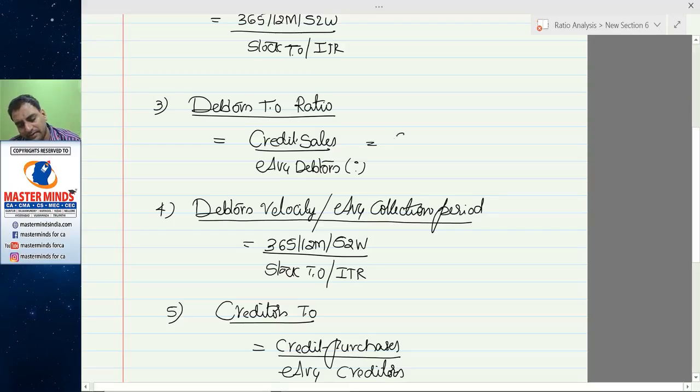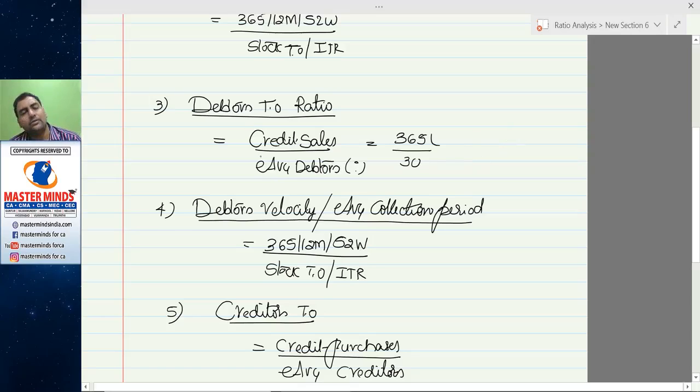So credit sales 365 lakhs divided by 30 lakhs, 12.17 times. So the debtors turnover ratio reveals that you made credit sales 12.17 times. In other words, in a year we sold goods on credit to customers on an average 12.17 times.